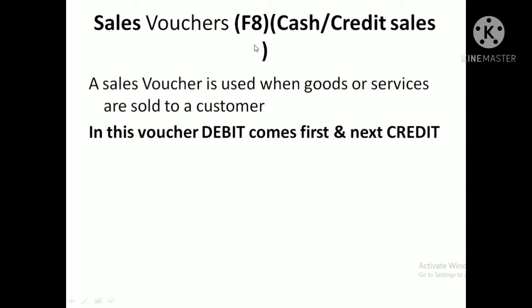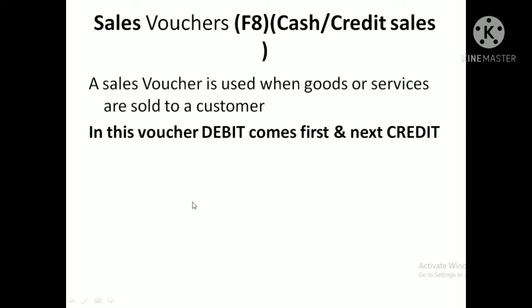I'll give one more example. If the company sells fixed assets, which voucher needs to be used for this transaction? Listen here. Here the company is selling fixed assets, and it is not the business of the company to sell fixed assets. In that situation this transaction should be passed with the help of a receipt voucher, because by the sale of the fixed assets cash flows into the business, so the receipt voucher should be used instead of the sales voucher.